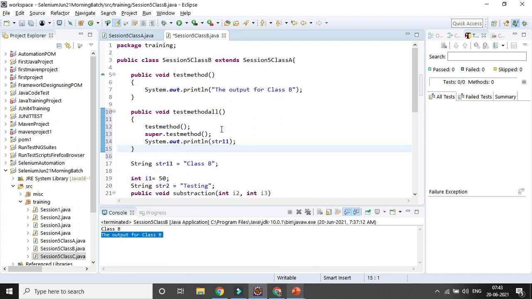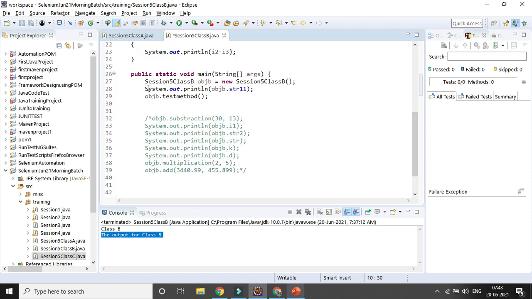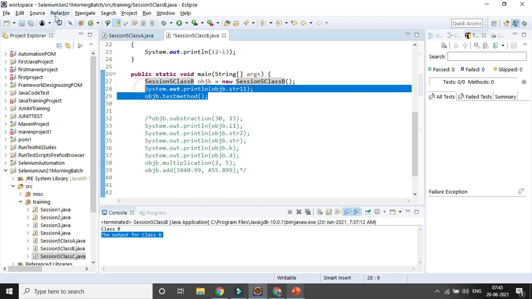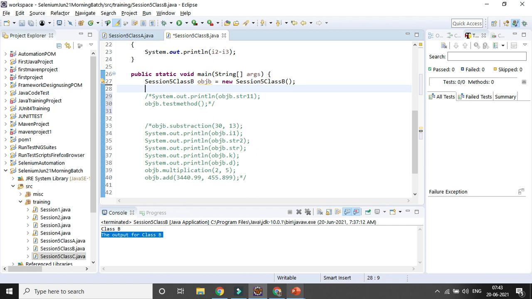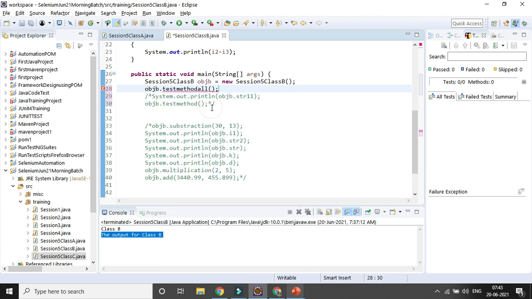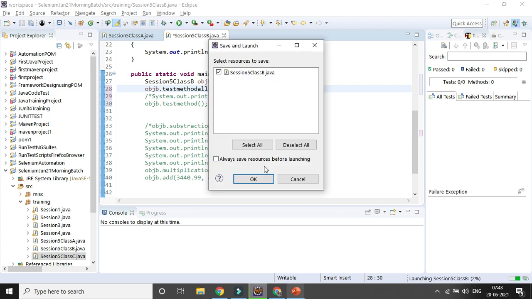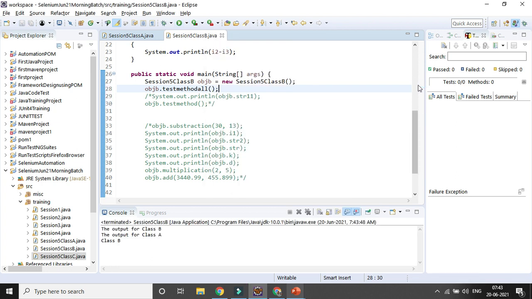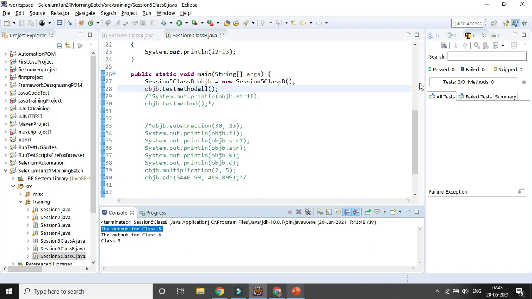I will show you. Let's now try to call that method in your child class, instead of all the other methods. Let's comment it out. Let's see how you can also access the property of that object B, objB dot your method. What is the method? Test all. Let's run it and see whether both the method properties are coming or not. You can see here the output for class B.